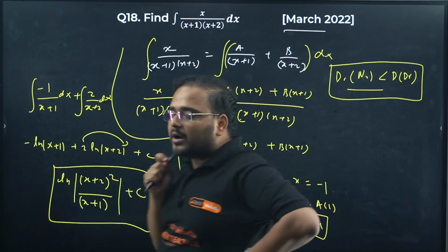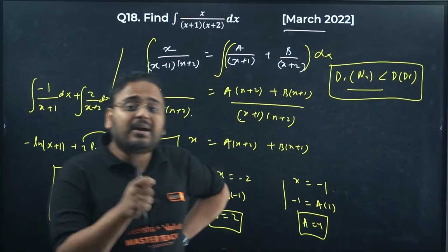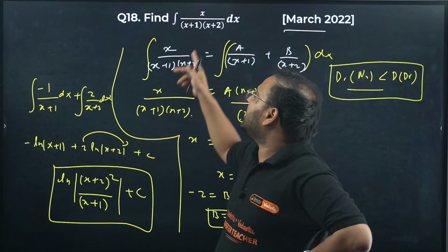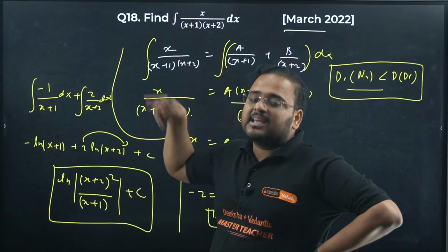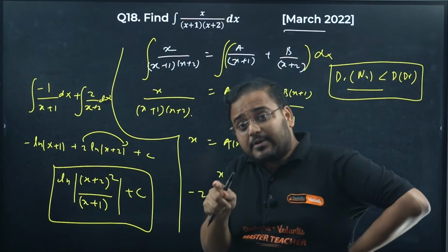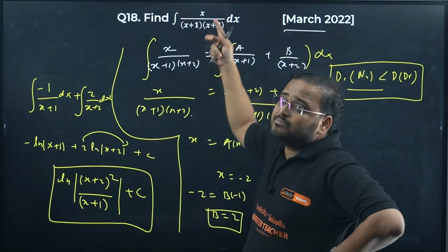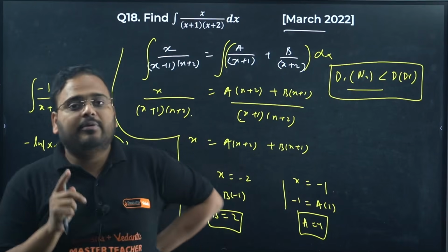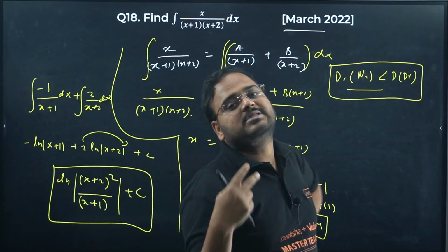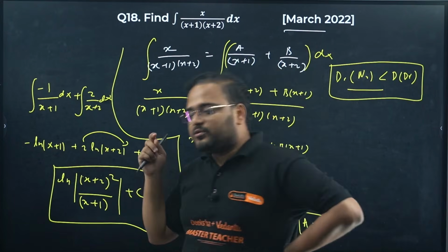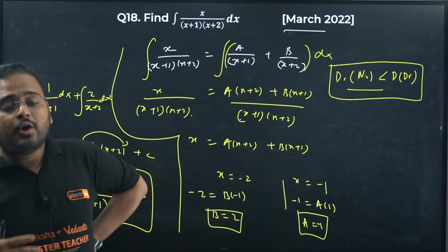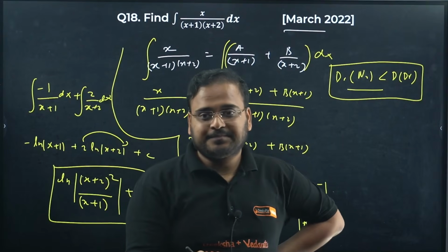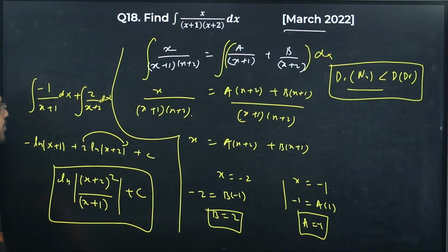But it's very important in the exam to pick the right question. Knowing this information, that the numerator degree has to be always less, gives us an edge. Because if in the exam they give numerator degree as more and we solve the question, it can be solved, but it will take time. And if you have not practiced those questions, you might make a mistake. So the information that I'm giving you will help you not only solve the question, but also pick the questions that you want to skip. Please pay attention in the class.